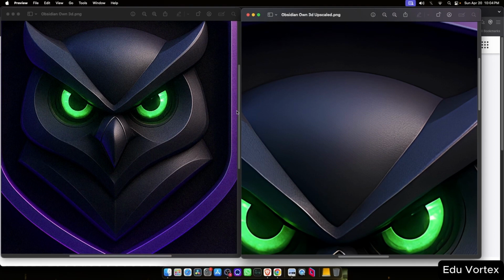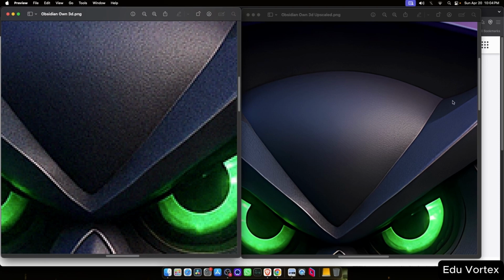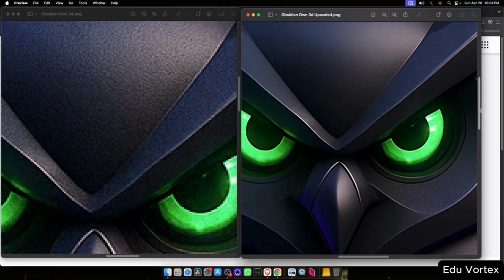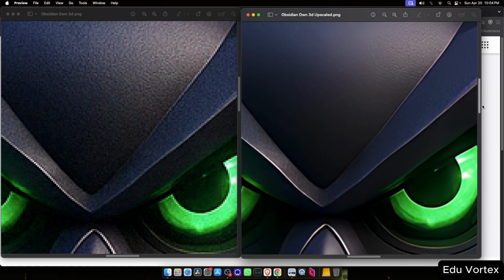So if you've got an image that's a bit low res or looks a little rough when zoomed in, using an upscaling tool like this can really help. You can see the difference clearly right here on the screen. The image on the right definitely looks sharper and holds up better under zoom compared to the one on the left. Take a look and judge for yourself.